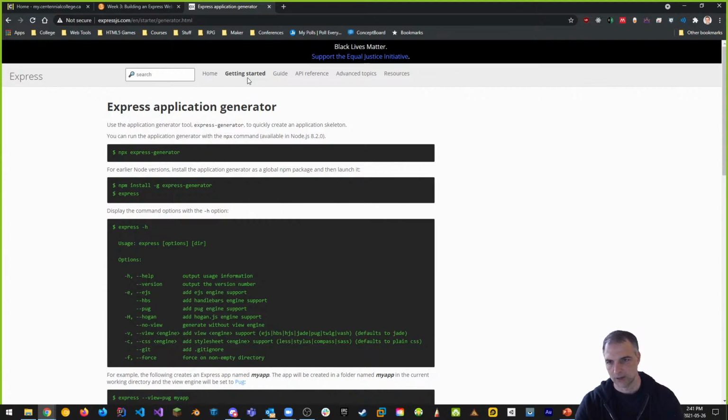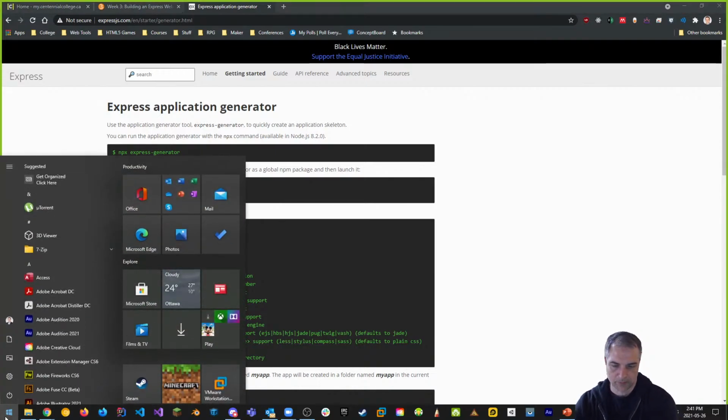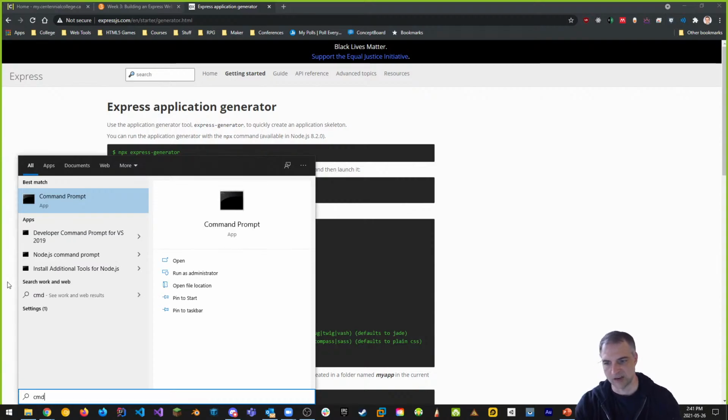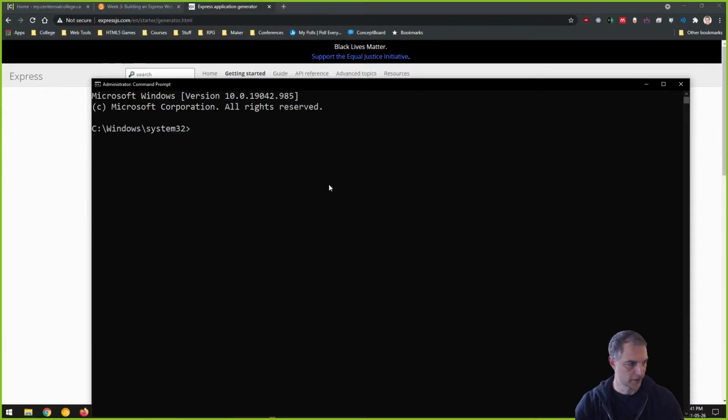If you go to the Express.js website, you're going to see that we're using the Express Generator, and I'm going to install it with you right now. Let's do it. I'm going to use command prompt as an administrator. So that's the first thing I'm going to do, run as administrator. I'm just going to install this before we start everything else. So let's do it together. I'm going to say npm install express-generator -g for global. We should have done this already, but just in case you didn't, or if it didn't work, do it now with me.